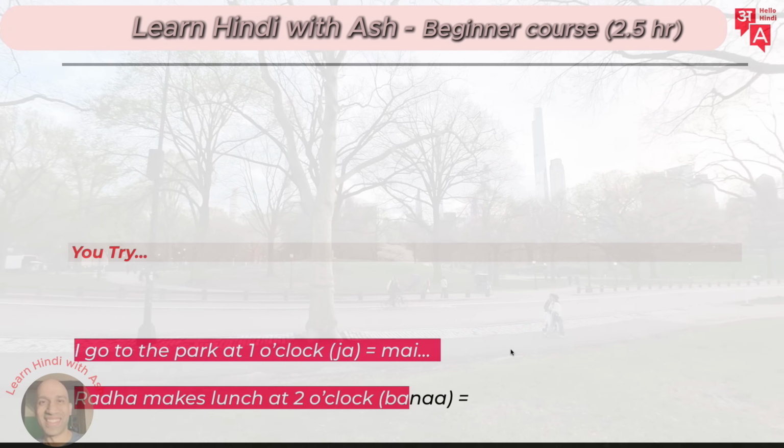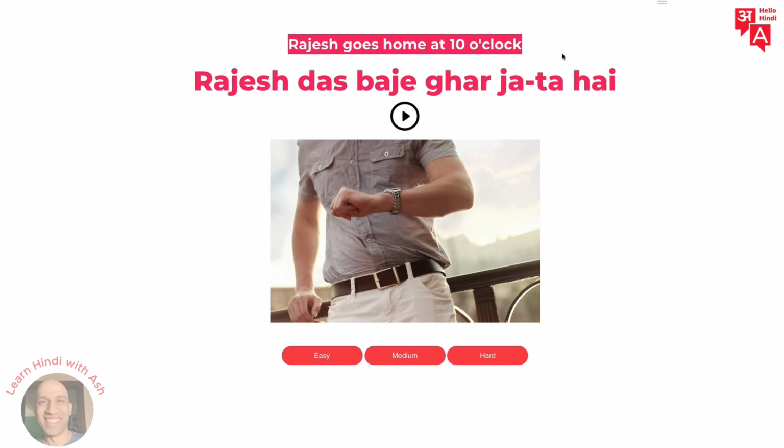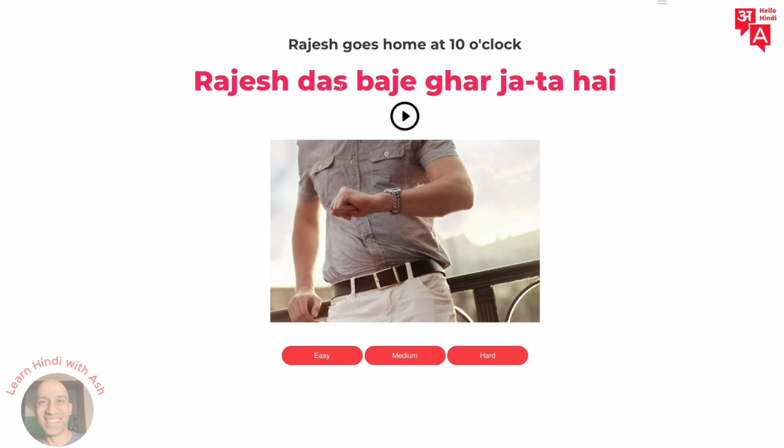So let's look at the memorizer now. Rajesh goes home at 10 o'clock. So in the memorizers, we've been a bit strict. So you'll get more practice. We put this in the Hindi speaker style. Rajesh 10 baje ghar jata hai. Right? Rajesh 10 baje ghar jata hai. Let's try the next one.